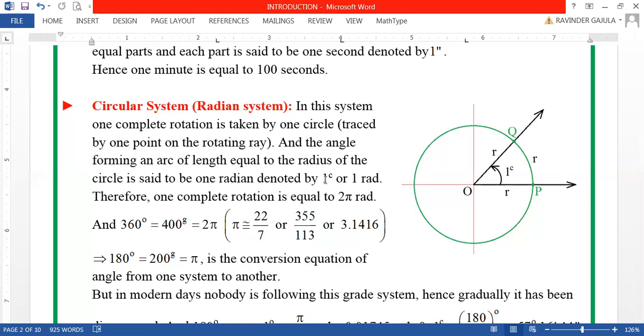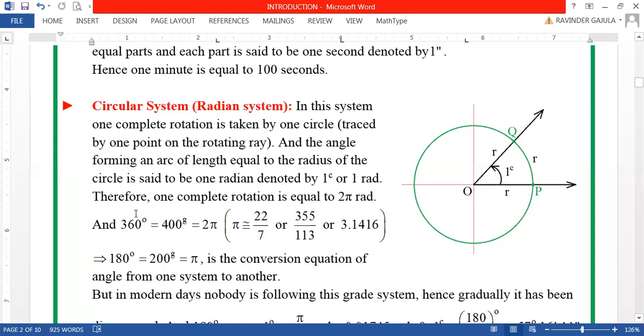Sometimes even just writing angle 1 without any symbol of unit, that angle can be taken as radians, my dear friends. So the angle will be taken in radians. Just angle 1 means it is 1 radian.